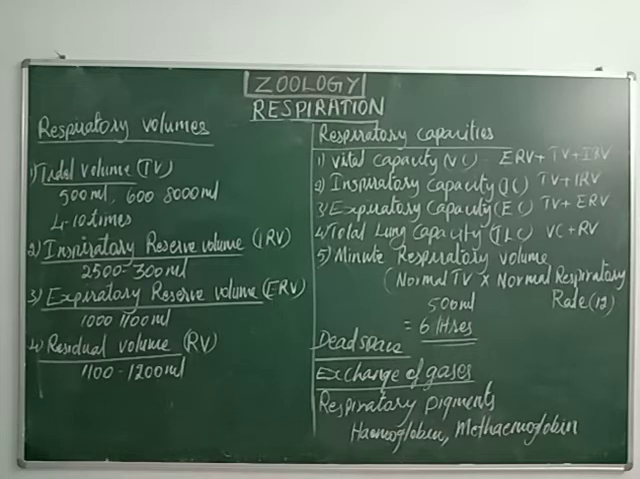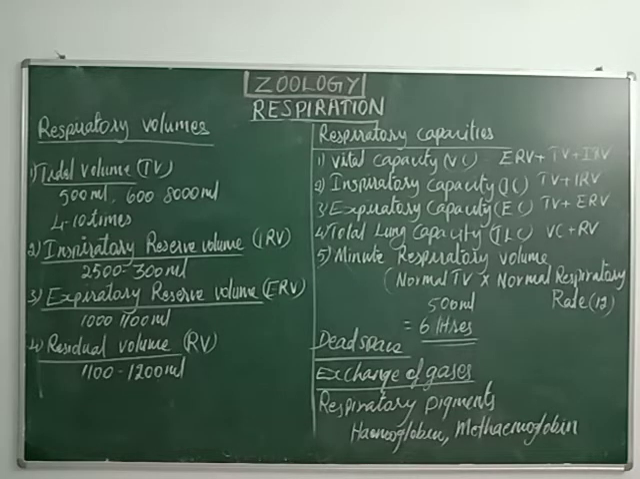The first capacity is called vital capacity. In short, we can say VC. The maximum amount of air removed from the lungs during a single breathing is called vital capacity. Listen very carefully. Once we inhale the air, immediately we exhale or remove the air. So the maximum amount of air removed from the lungs during single breathing is called vital capacity.